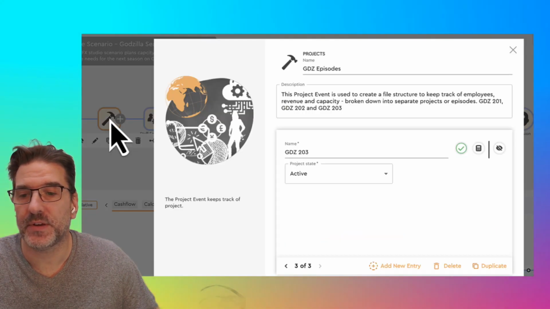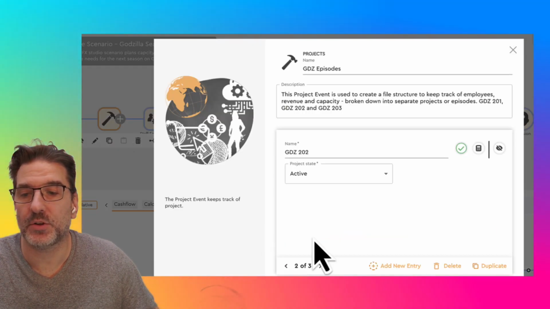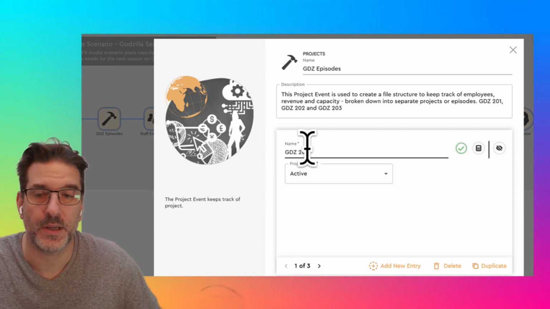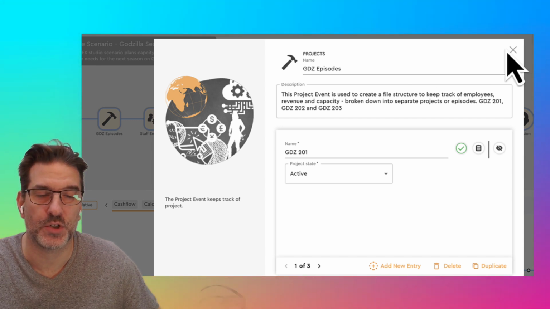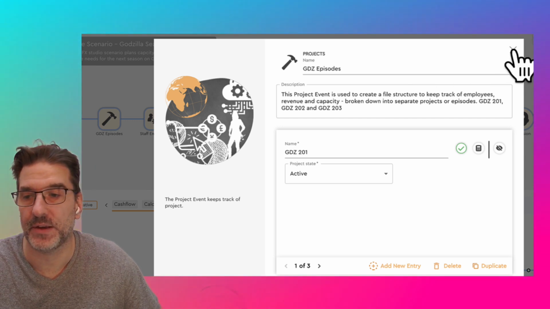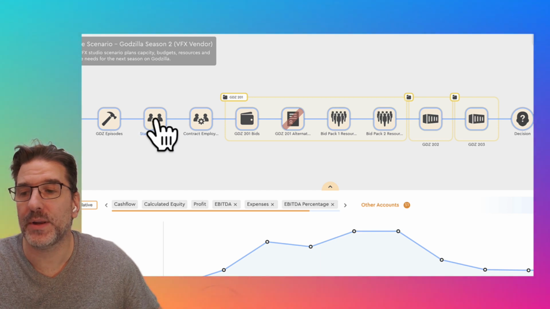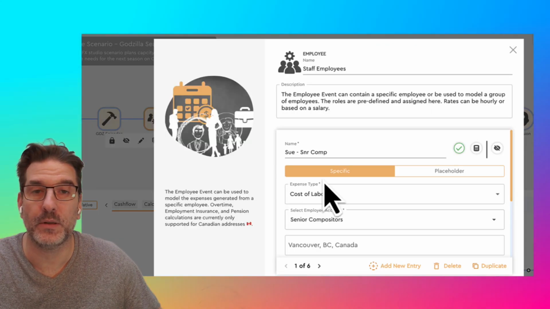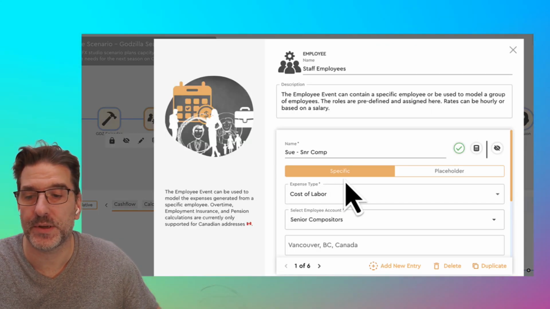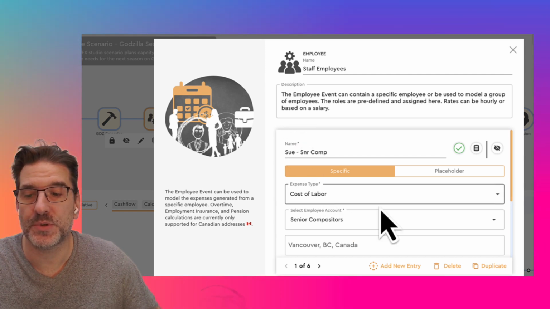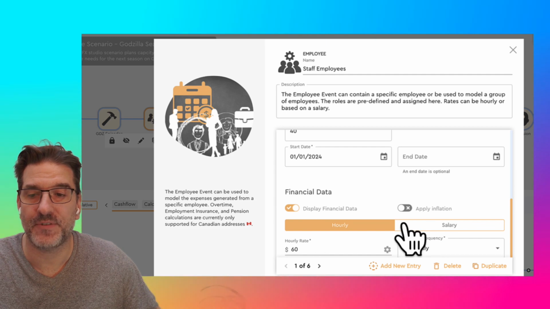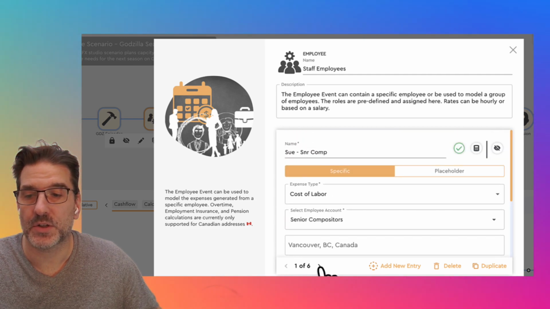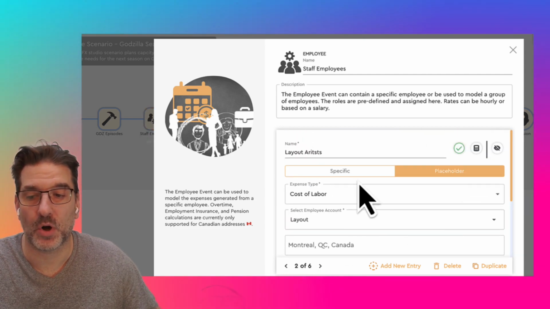It's the project event. This is a simple one where we're basically creating the individual projects, Godzilla 201, 202, and 203. And this creates a whole account structure behind the scenes for this project so we can track revenue and other sort of values. Our employee event can be used to model real employees or placeholder employees. For example, we have Sue, who is a senior compositor in Vancouver, her start date, no end date, and financial details. We can also have placeholders like general artists here.